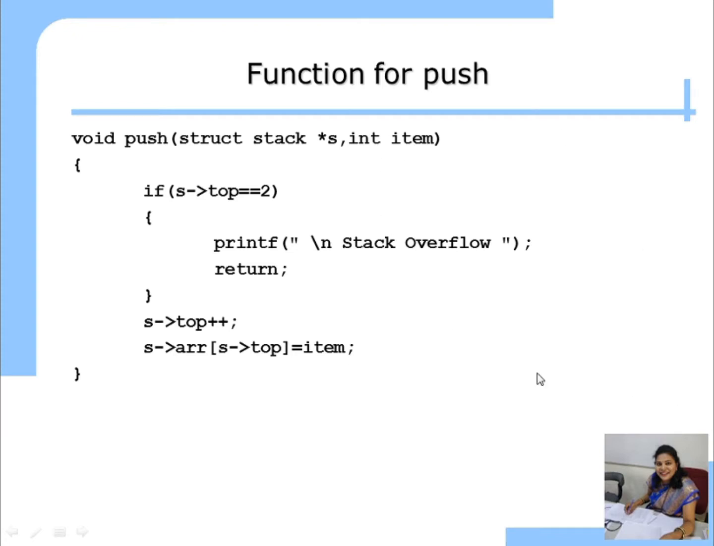So this is the push operation. First we check whether there is an overflow or not. If it is overflow, we print a message. If it is not, then we perform the push operation with these two lines.